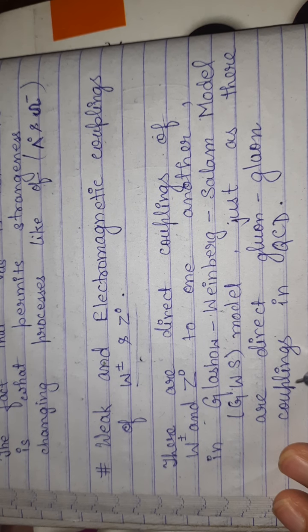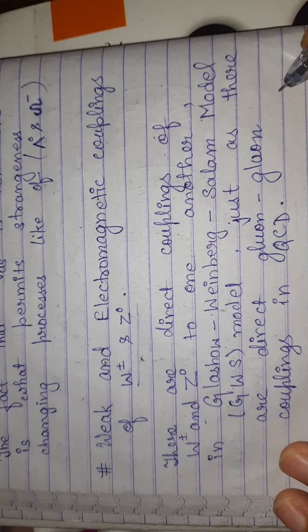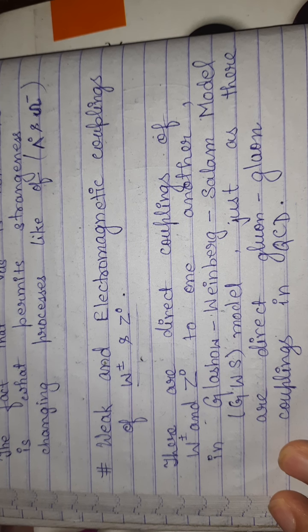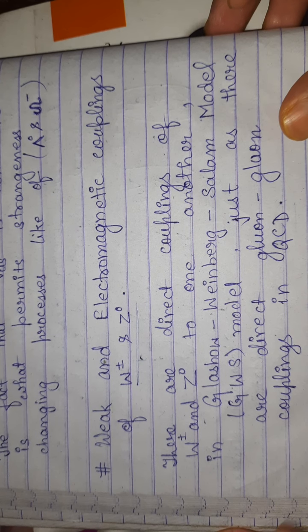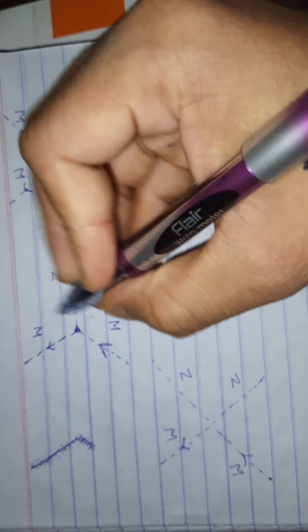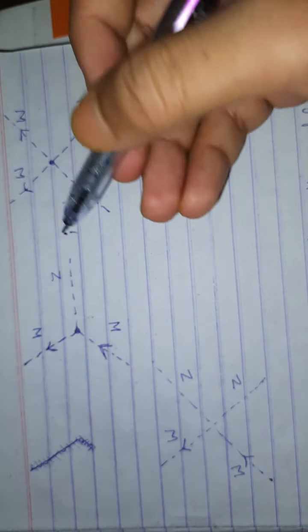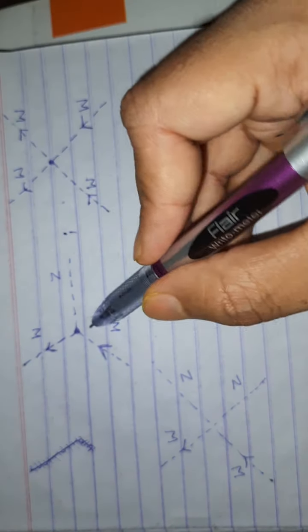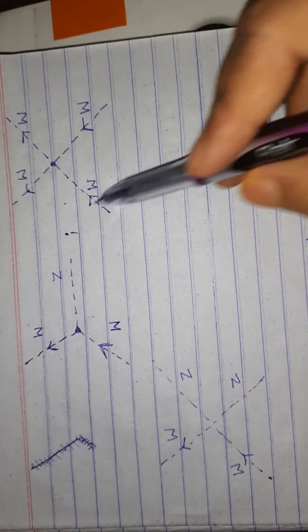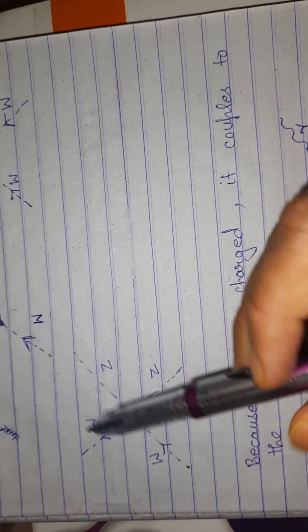We have seen that in QCD there are gluon couplings, and there are glueballs also. Similarly, it is possible to have weak bosons interacting with weak bosons. Here a W boson and Z boson are interacting. Here 4 W bosons are interacting, and there are 2 W bosons and 2 Z bosons interacting.